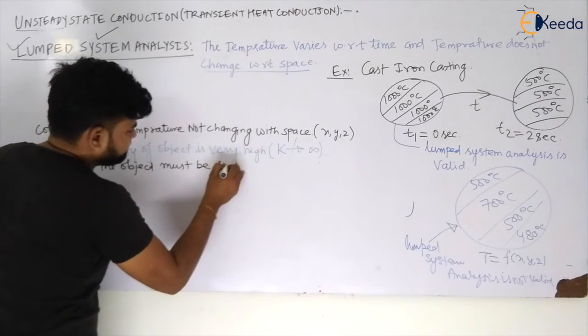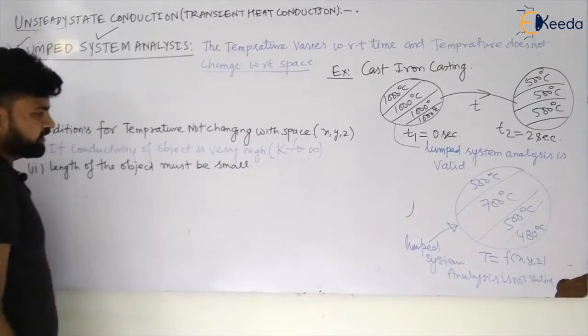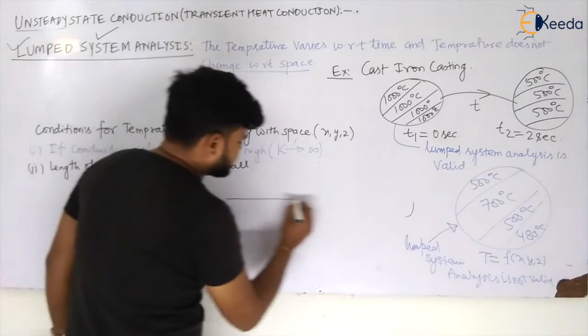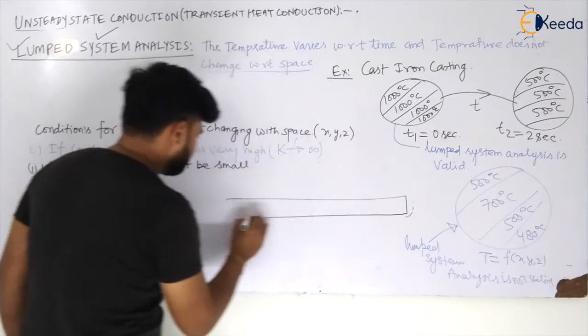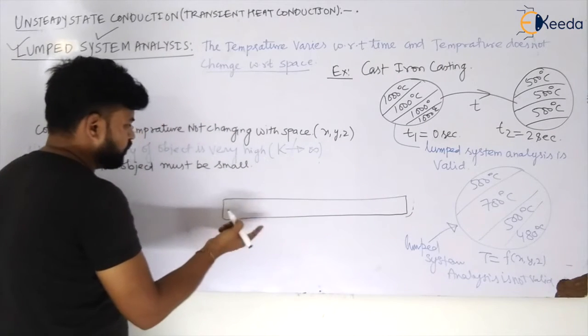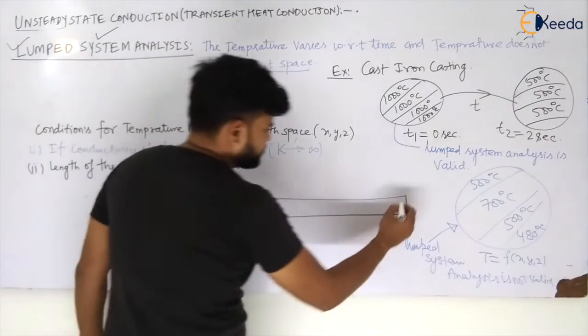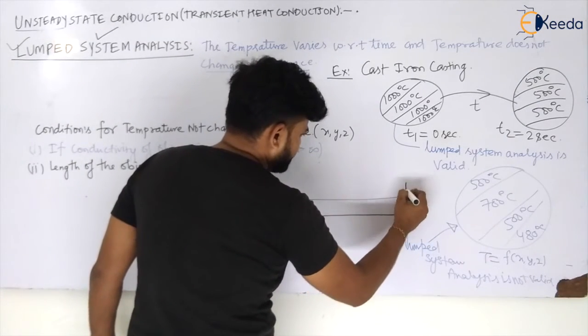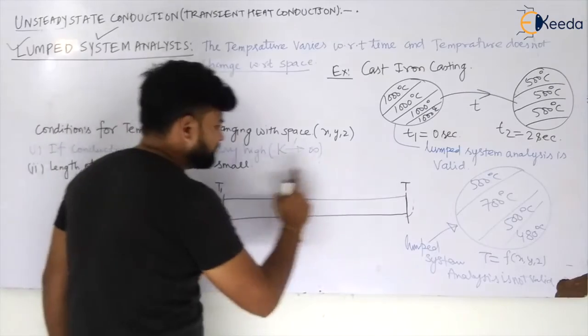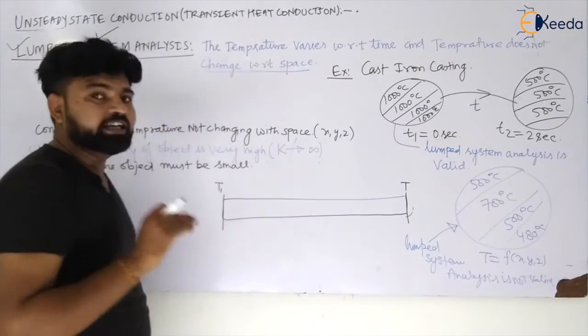So let us see, my dear students, if the length of the object is large, or we are considering a long object, what will be the temperature? Let us see, T1 is here, and let us take temperature T here. What will be the difference between T1 and T? It will be large.